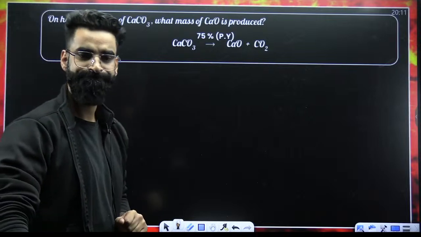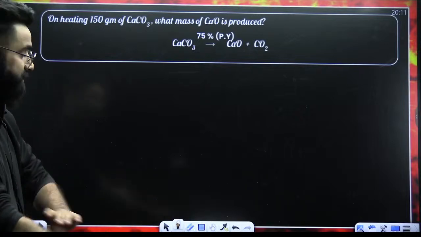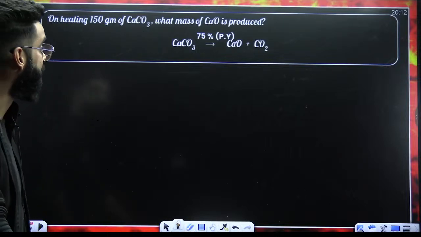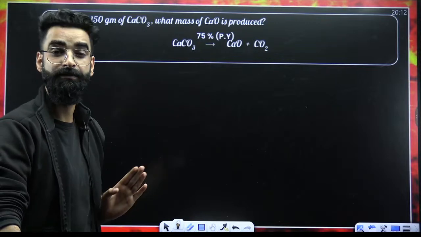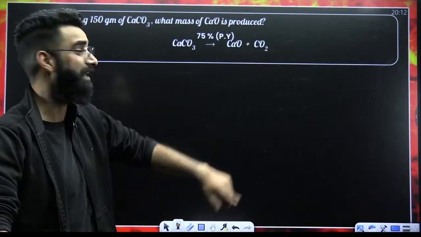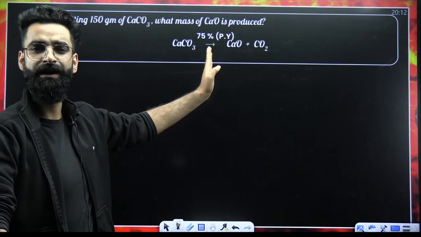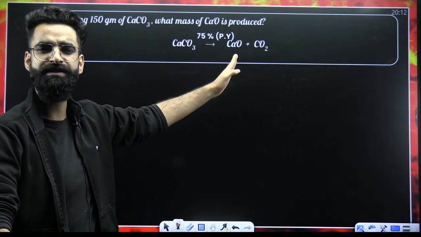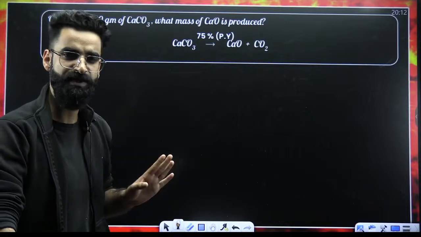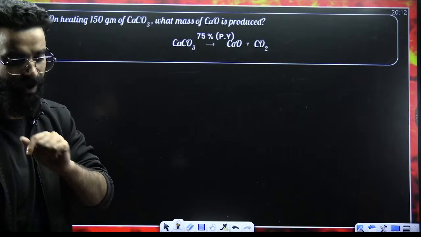Look at the reaction carefully and see what exactly we are supposed to calculate. See, guys, on heating 150 grams of calcium carbonate, what mass of calcium oxide would be formed if the yield of the reaction is 75%? One thing which we already know: if the yield of the reaction was 100%, whatever amount of calcium oxide was supposed to get formed, the same amount would have got formed in reality as well. But the yield of the reaction is less than 100, right? Okay, so how exactly am I going to solve this?